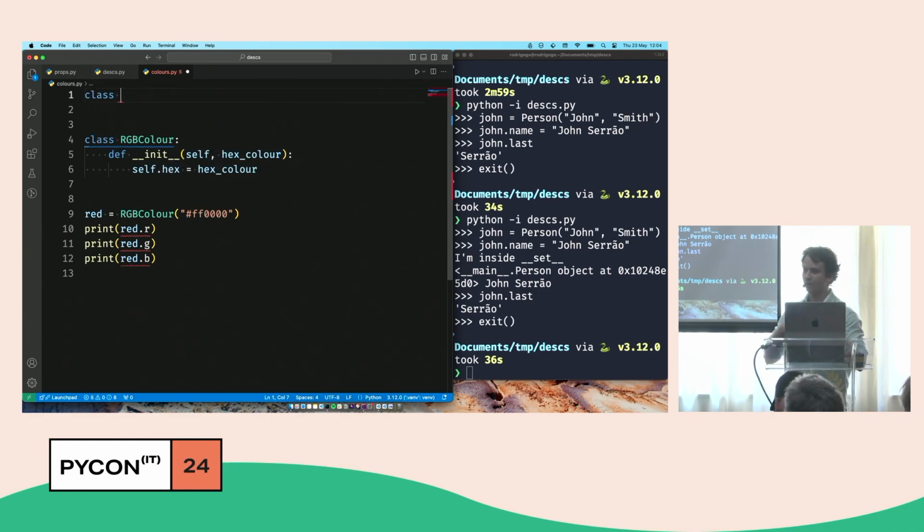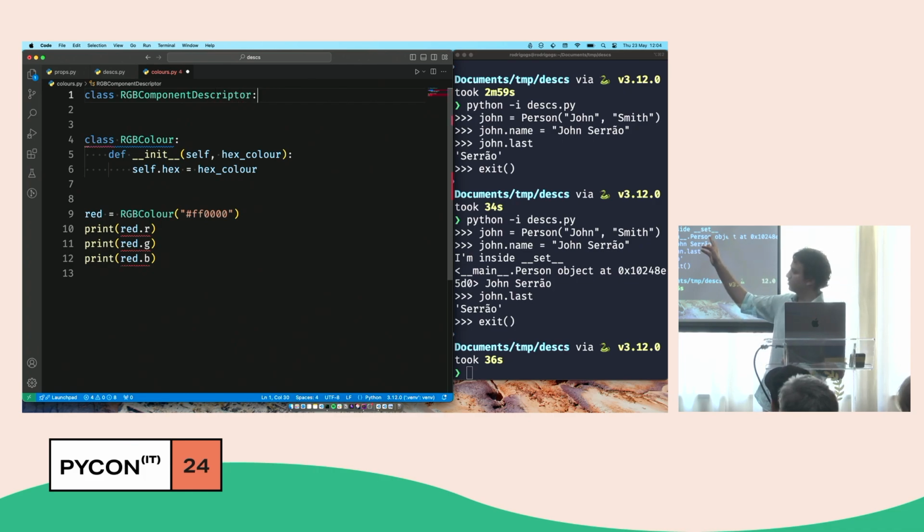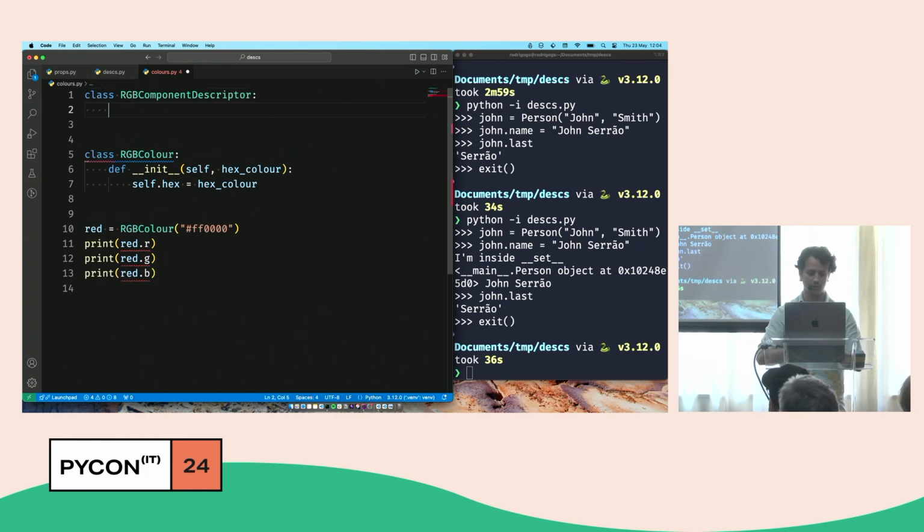And so when I first understood descriptors, the way I thought about them was kind of like property factories. So instead of writing 3 different properties, I'm going to write 1 descriptor to replace them all. So there's one descriptor to rule them all, right? That's the original quote. So I'll do my RGB component descriptor. And again, the name ends with descriptor, just so we're clear that that's supposed to be a descriptor.